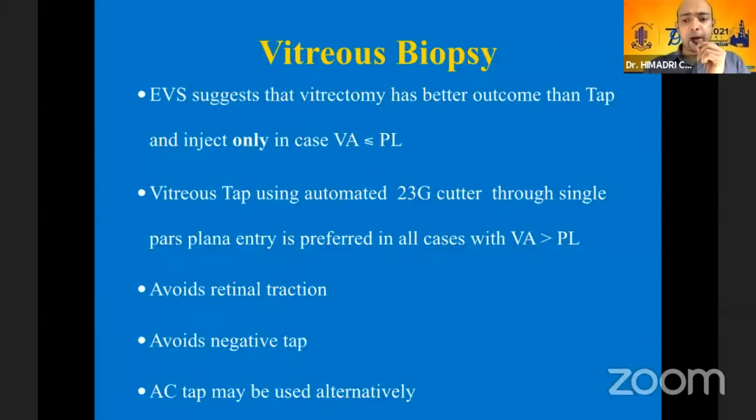Now, coming back to our post-op endophthalmitis, vitreous biopsy has to be done in the initial step. It is better than a vitreous tap because vitreous biopsy avoids any retinal traction. It avoids a negative tap using only a needle. And in cases where it's very difficult, we can actually go for an AC tap as well.